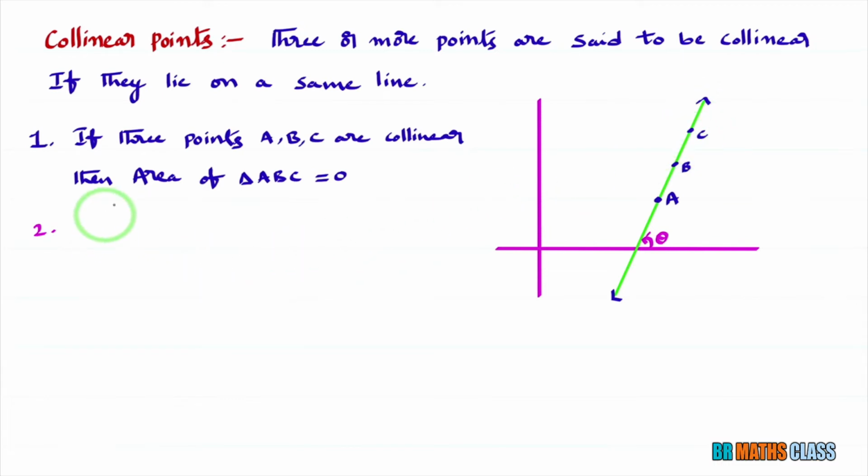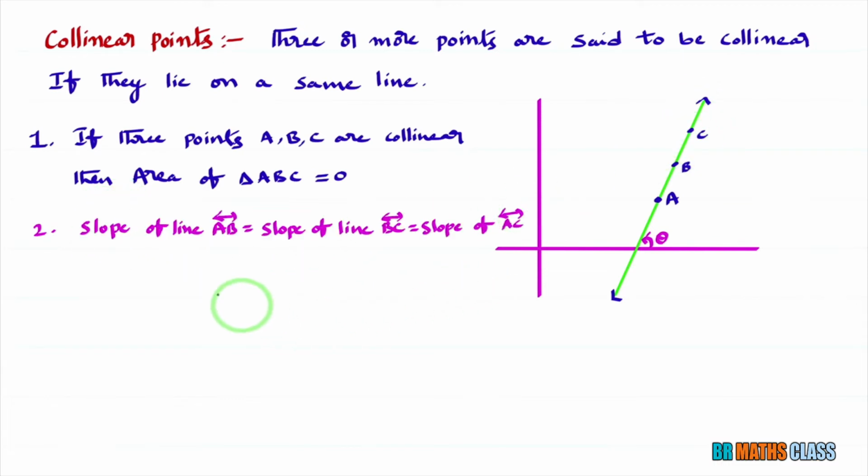So, this is the second point. Slope of line AB is same as slope of line BC, which is same as slope of line AC. If you want to prove 3 points are collinear, if you can prove that slope of AB is same as slope of BC, slope of BC is same as slope of AC. If these 3 slopes are equal, then we can say that the given 3 points are collinear.